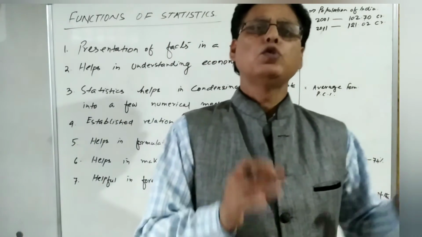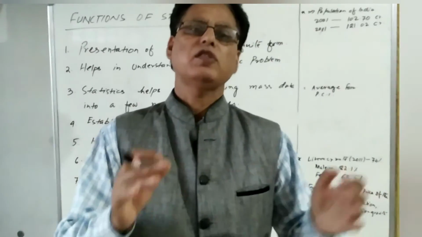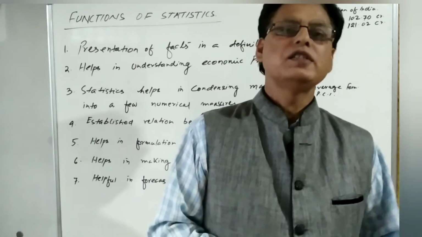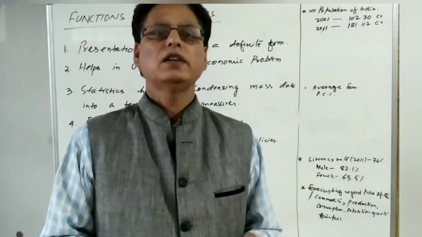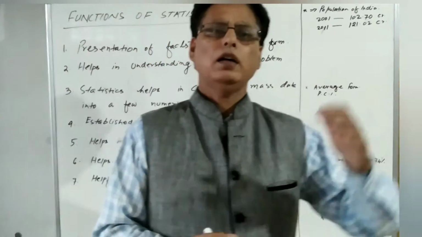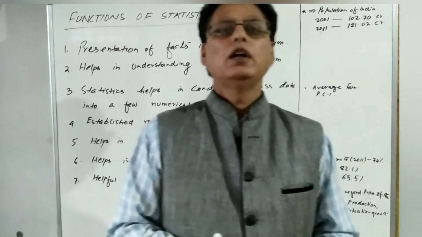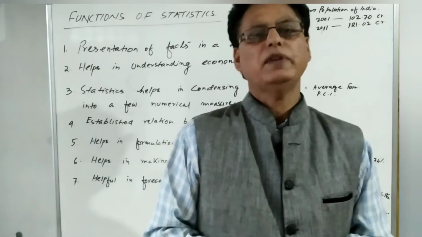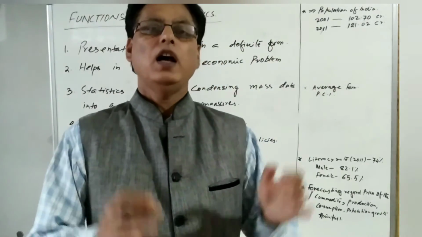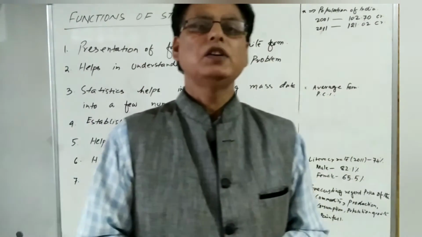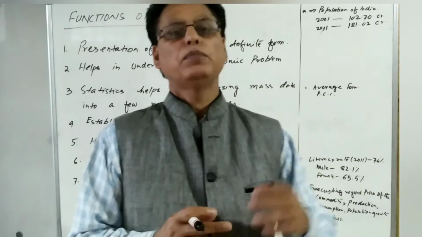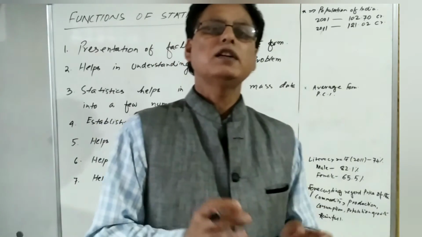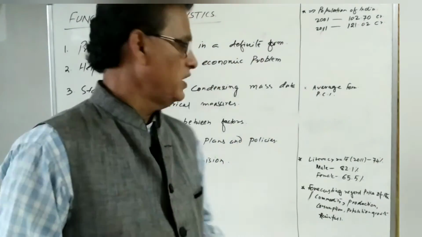Suppose the government knows how many people in our country are below the poverty line, then the government can formulate policies. If the government knows the total number of unemployed in our country, then it can formulate a policy for unemployment. If the government knows how many children are malnourished, then it can make policies. So statistics helps the government to make plans and formulate policies.